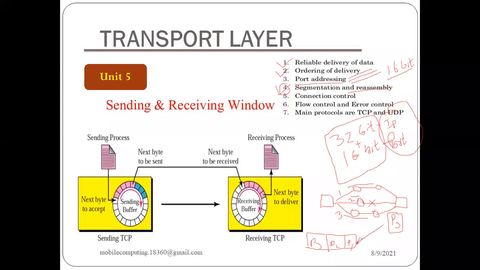Please understand this point. Now, what needs to be done over here? We need to maintain some kind of sequence, since all are following different paths. They are not following the same path when this large packet is divided into small chunks and then forwarded to the destination.